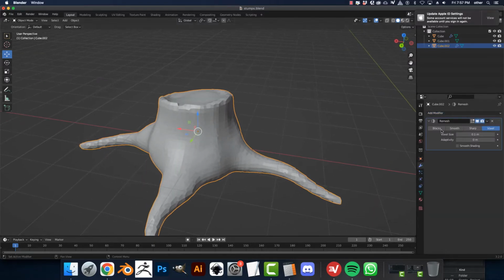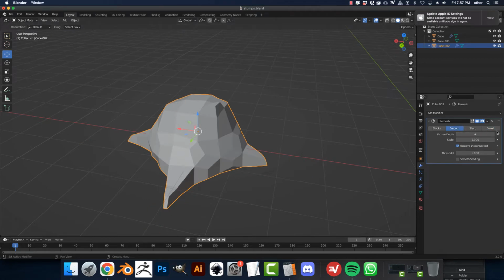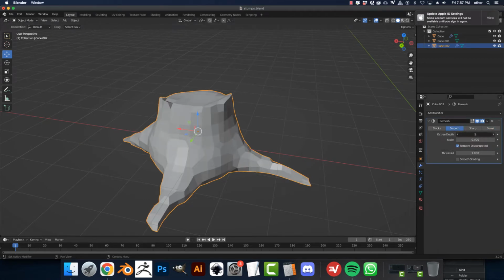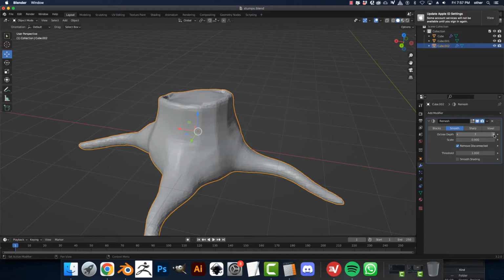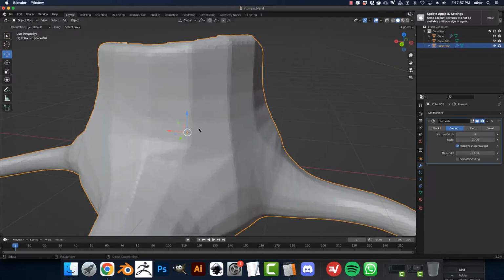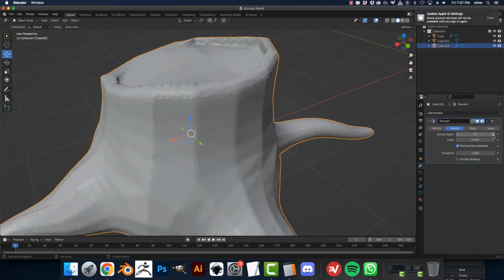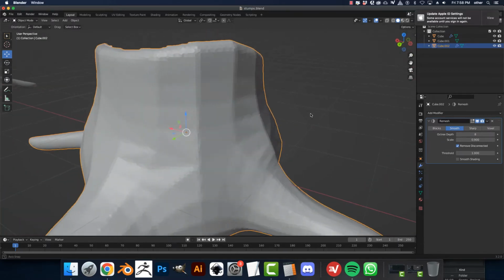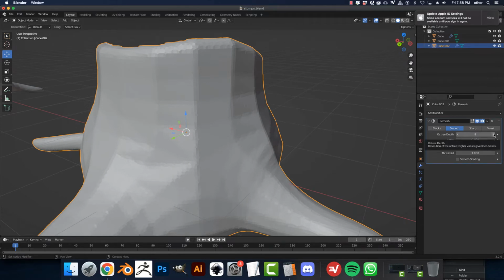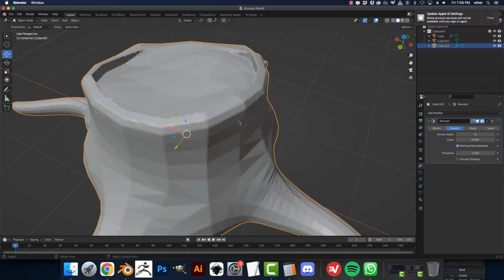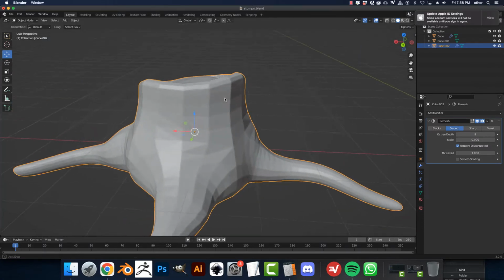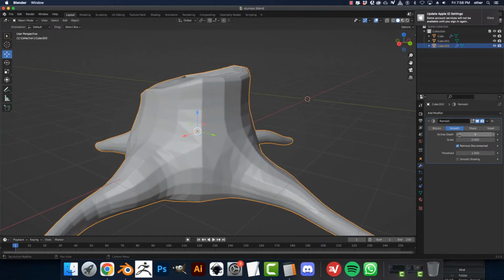Okay, it's going to give us something that looks like this. We want smooth, and we want to go up, up, up, up. And we're starting to get this faceted look to it, right? Unfortunately, there's a couple of things you could do here to prevent it from being a pain in the butt. So here's how I would handle this.